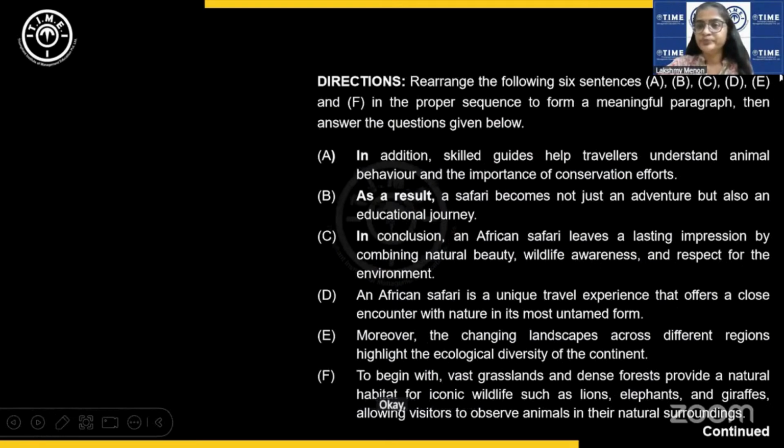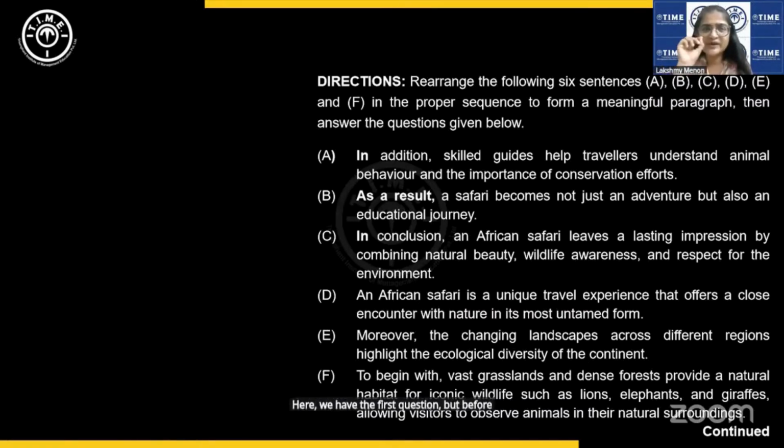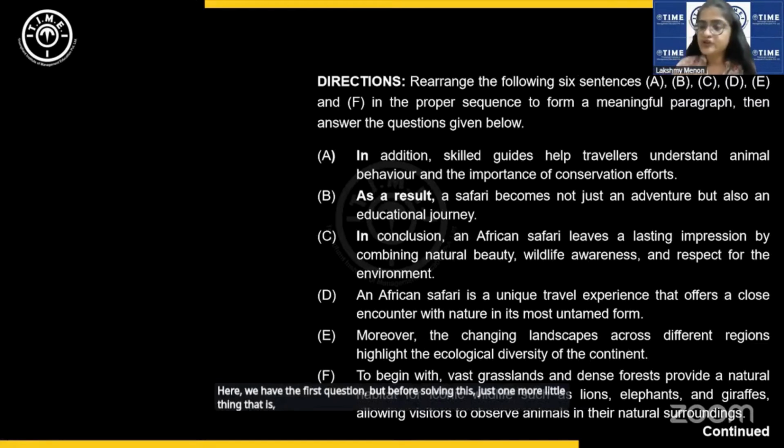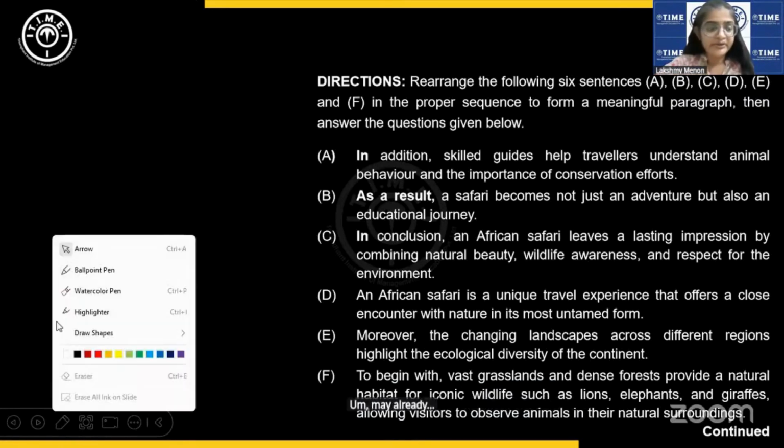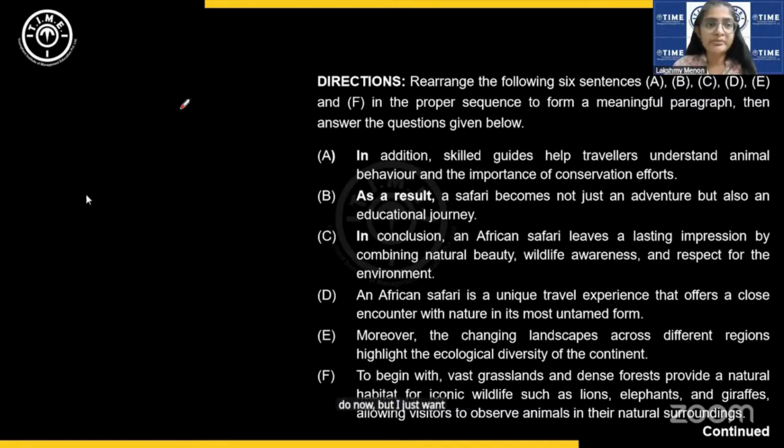Okay, here we go. Let us look at the first question. Now, here we have the first question, but before solving this, just one more little thing that is specific to para formation. Those of you who have watched my sessions earlier may already be familiar with what I'm going to do now, but I just want to remind all of you, when you start solving a para formation question, how do you form a pattern in your mind?